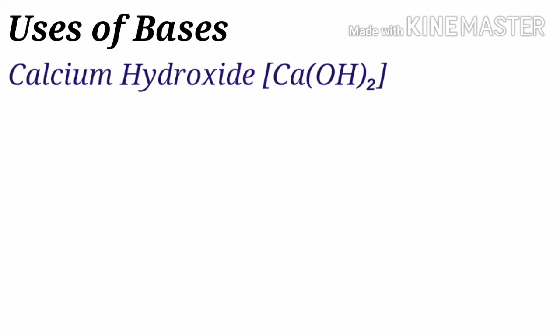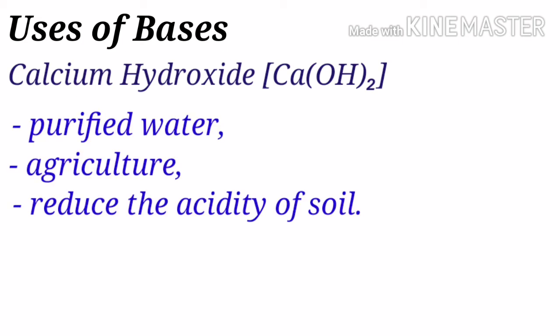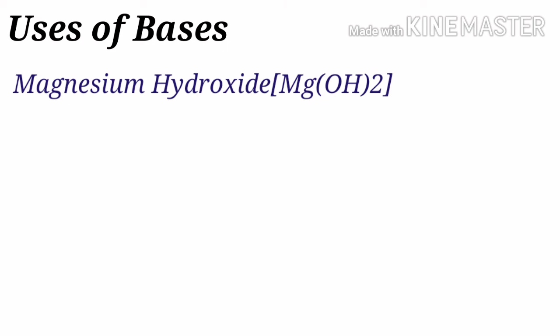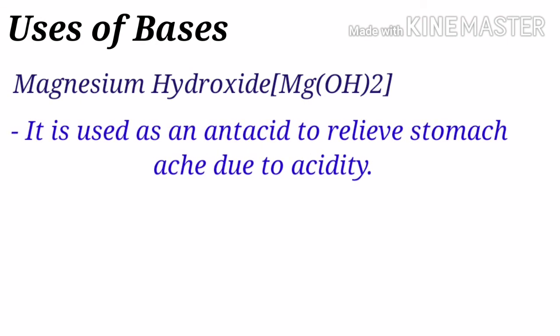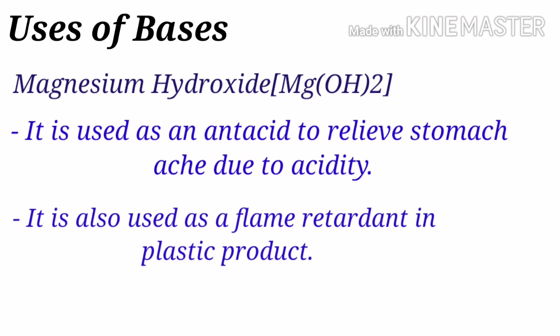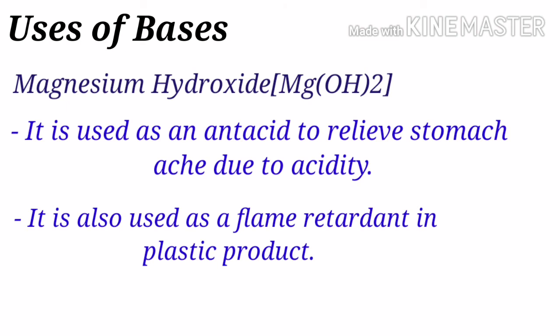Calcium hydroxide, Ca(OH)2. Calcium hydroxide is a strong base. It is used to purify water and in agriculture. It helps to reduce the acidity of soil. Magnesium hydroxide, Mg(OH)2, is called milk of magnesia. Milk of magnesia is a weak base. It is used as an antacid to relieve stomachache due to acidity. It is also used as a flame retardant in plastic industries.